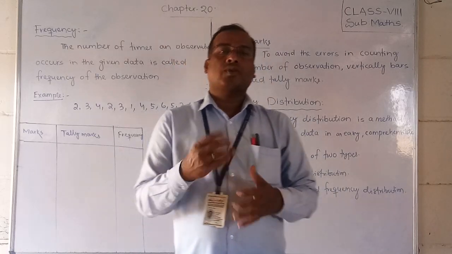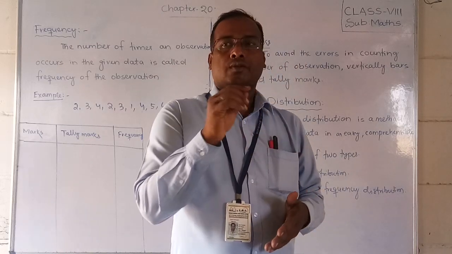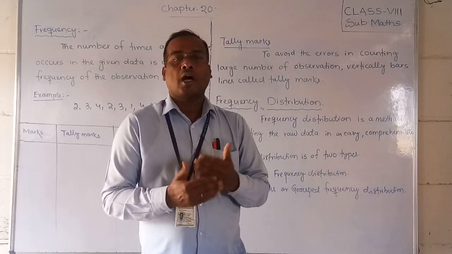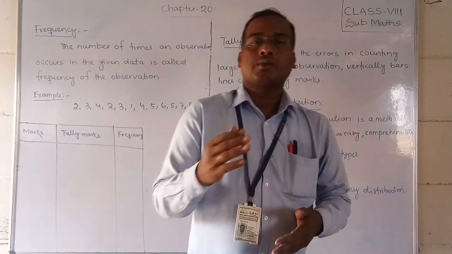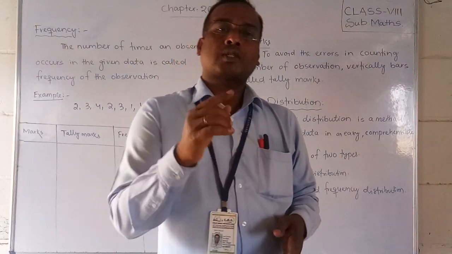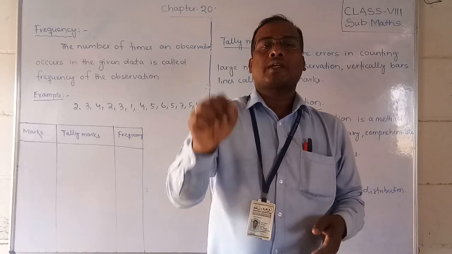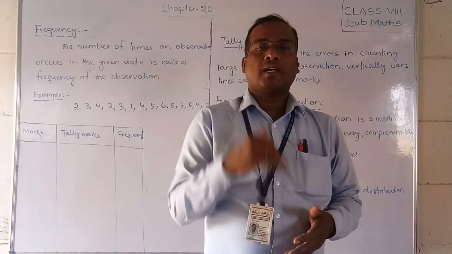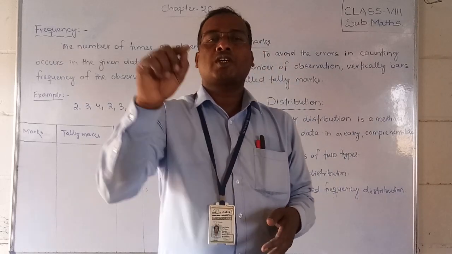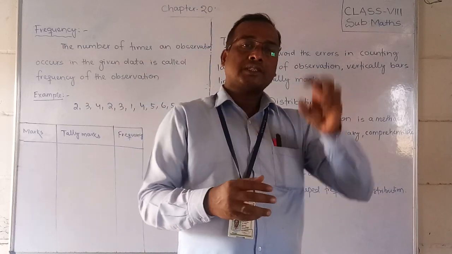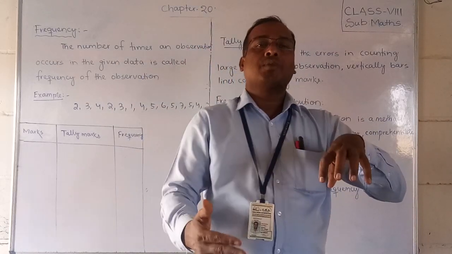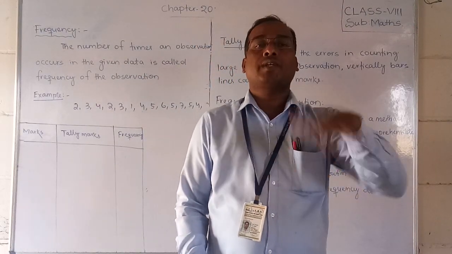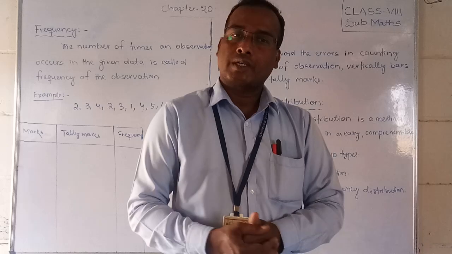Suppose in your class, 20 marks, how many members are getting it? Suppose 4 members get 20 marks, that means 4 is the frequency. 10 marks, how many members? 2 members, so the frequency is 2. So the same data repeated, how many members achieved it or how many times the data repeated, that is called a frequency.